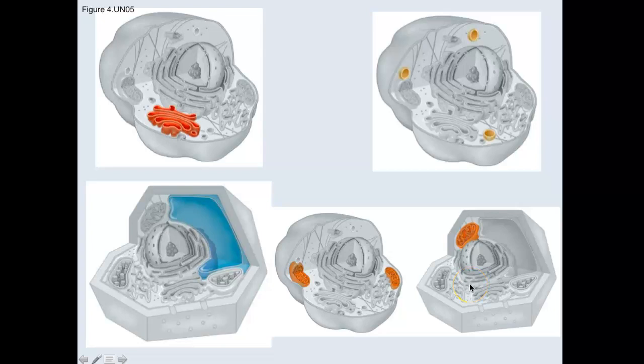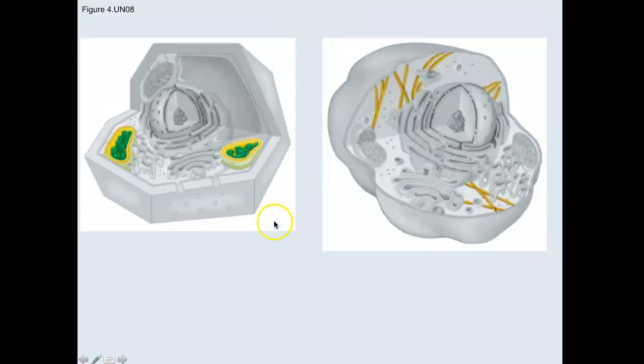So notice this picture is giving you a big clue. Animal cells without a cell wall and plant cells with the cell wall both have mitochondria. So when I say in the outline that plant cells have 3 extra organelles, they have all the organelles that animal cells do, but they have a few extra. They have the chloroplast and the central vacuole and the wall. All right, what is this? These two? This is a chloroplast, and this is the cytoskeletal fibers or cytoskeleton.